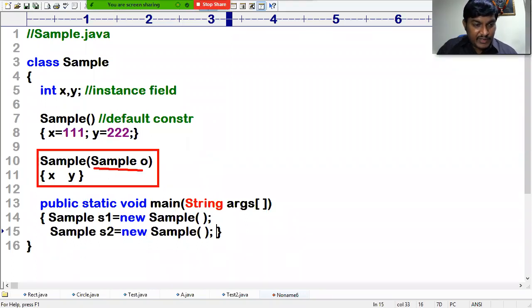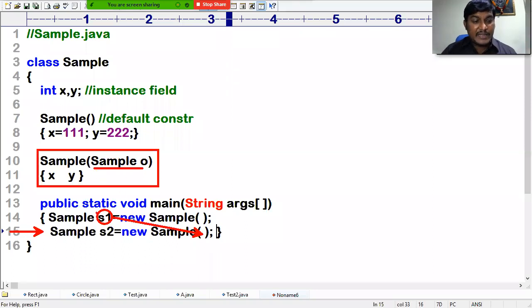So a Sample type argument is required. What is the Sample type object here? s1 is the only Sample type object, which is already created before this line. So s1 is the object of the class Sample, so pass s1 here, because this constructor requires an argument of Sample type.